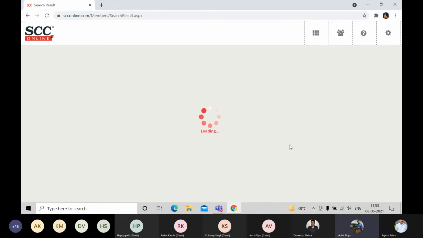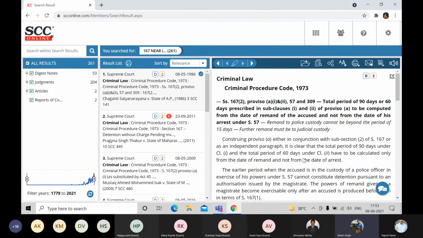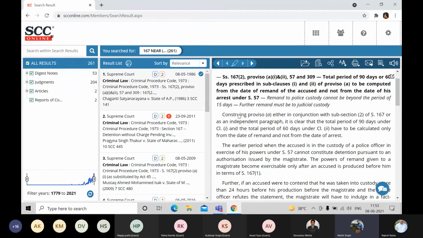So these are some advanced searches which you can always do while researching on SCC Online. And if the time allows, then we will also discuss, there you go, Criminal Procedure Code, section 167 (2) proviso A, I, 1 and 2. So you can certainly read down the digest notes which are being displayed. If it is helpful for you, you can note down the citation, as well as you can click on the party name. Please go back to the dashboard, Mr. Anna.